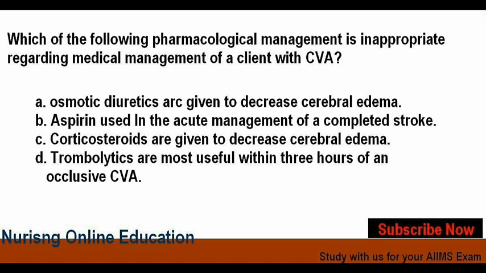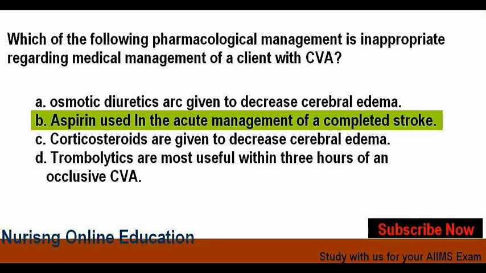Which of the following pharmacological management is inappropriate regarding medical management of a client with CVA? Options are option A osmotic diuretics are given to decrease cerebral edema. Option B aspirin used in the acute management of a completed stroke.